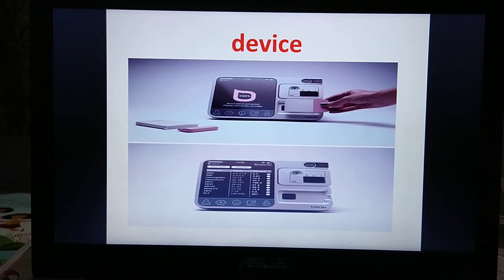D-E-V-I-C-E. So dear students, these are the 15 words. You will write them 3 times in your English spelling vocabulary copy and learn them. And next week I will give you your spelling list of standard 3 columns 1 to 5.